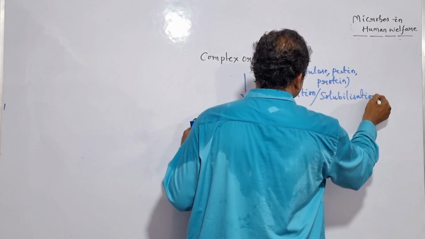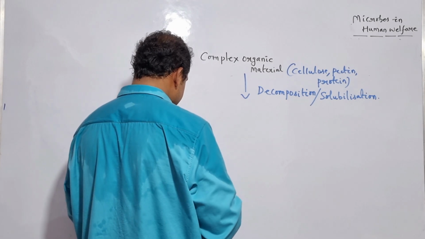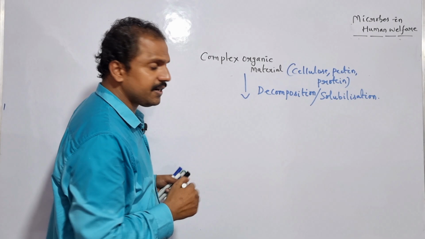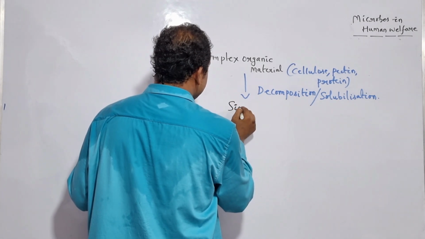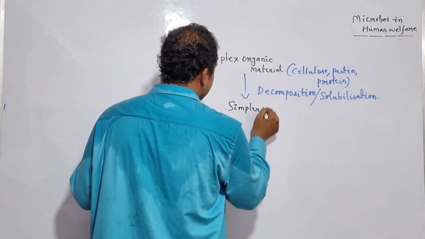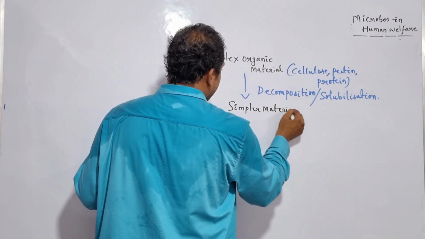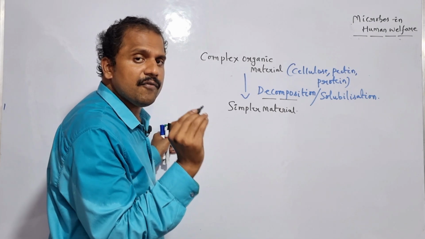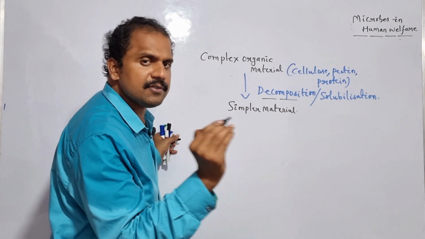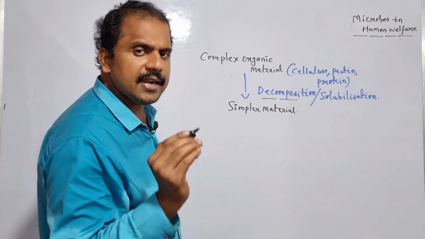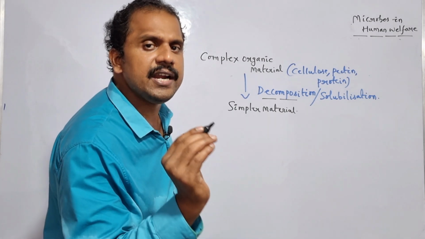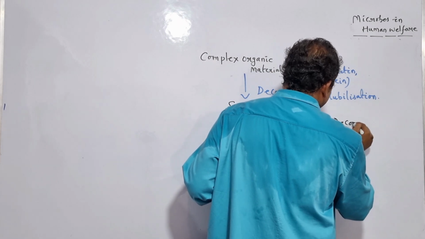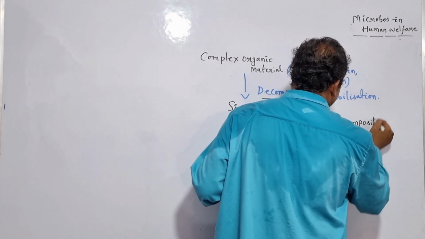So by taking the advantage of decomposition, complex organic material successfully turns into simpler material. And if you look at the decomposition mechanism which is responsible for converting the complex organic material into simpler material, it contains 5 different stages. Is it clear?